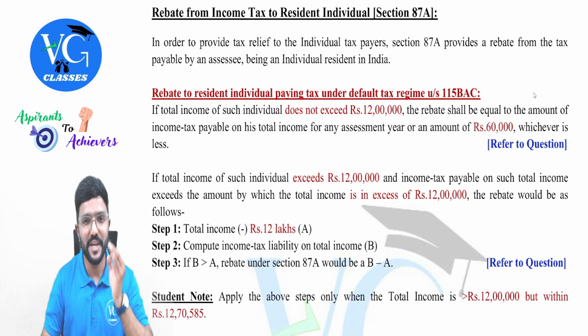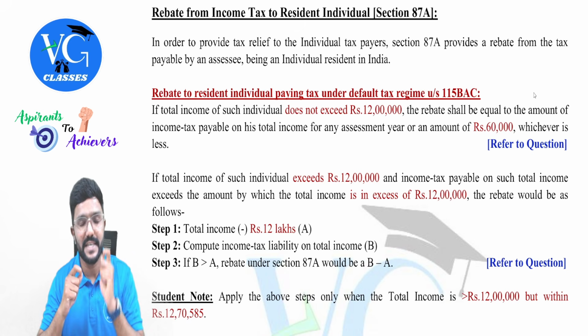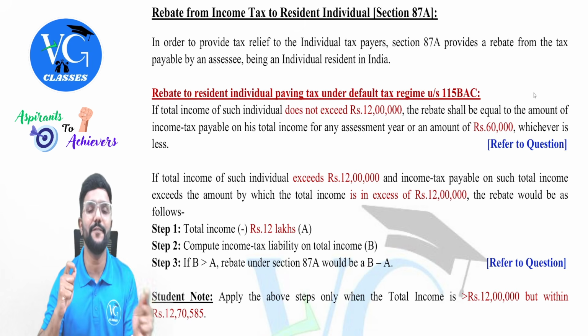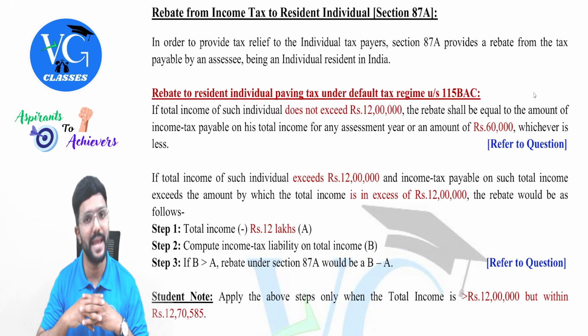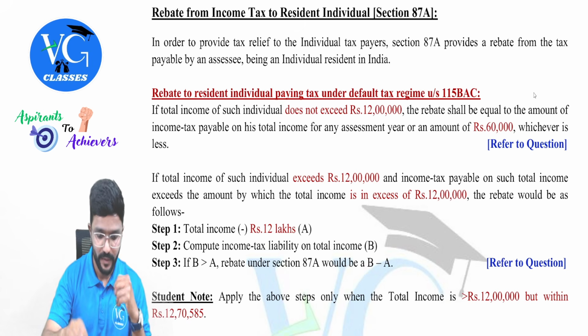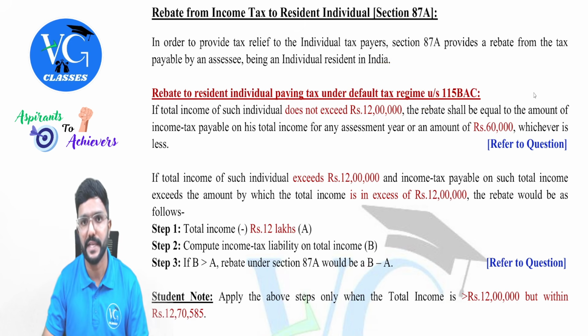Yes. The next important amendment is in the rebate under section 87A, guys. The rebate under section 87A under the default regime has been amended. Please be very careful with this because I am expecting a question on this in the exam. Yes. Rebate to a resident individual paying tax under the default tax regime under section 115BAC.